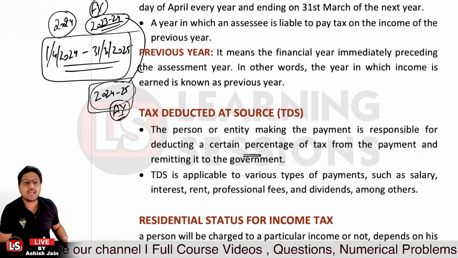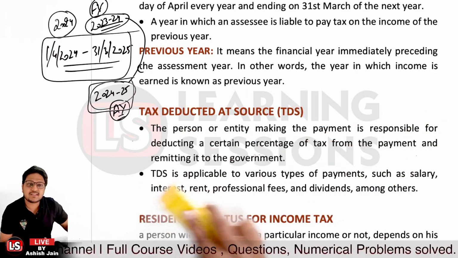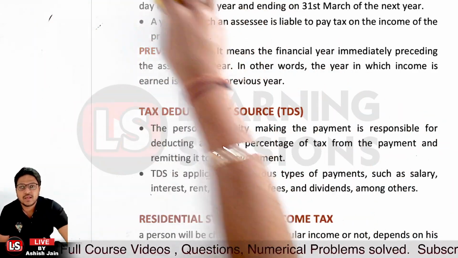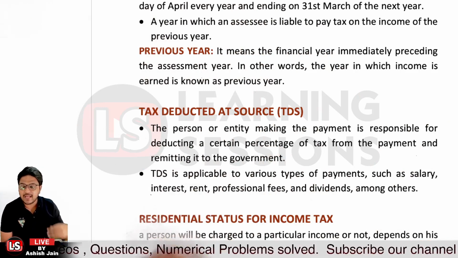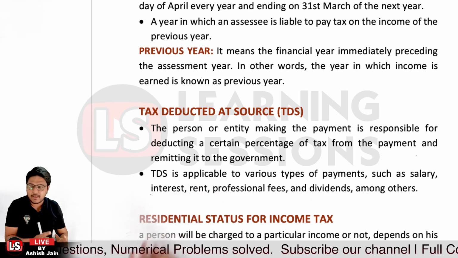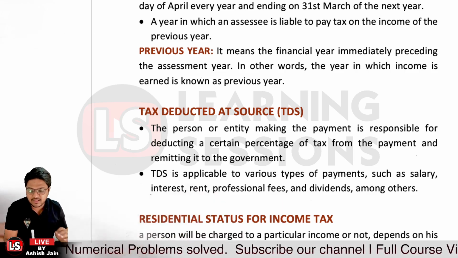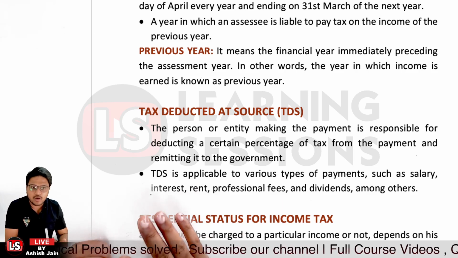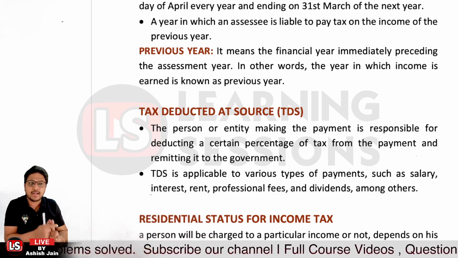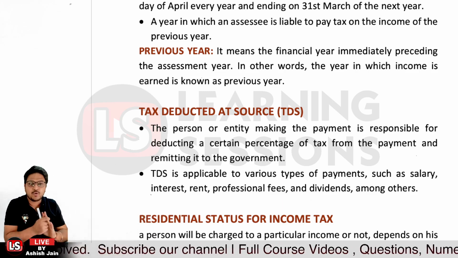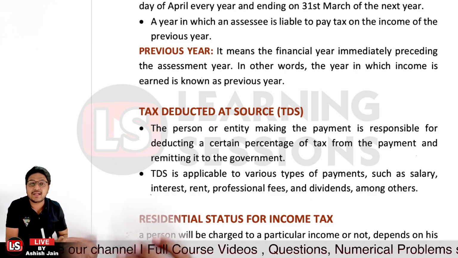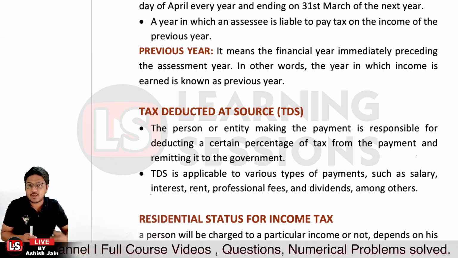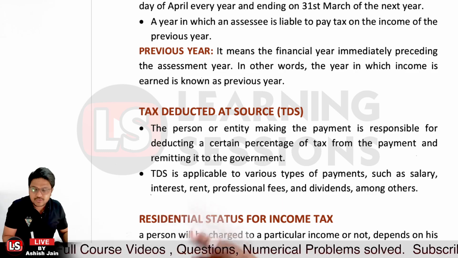And further it's related to TDS. Now what is TDS? It is tax deducted at source. That's actually related to what? That if any person or entity is making a payment related to interest, or any professional payment, or rentals, or salary, in that scenario TDS, that is tax, is to be deducted at source. Then the person who is actually paying the payment is to deduct that particular tax.